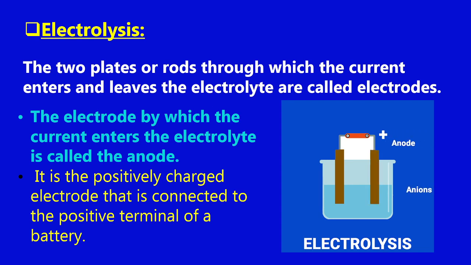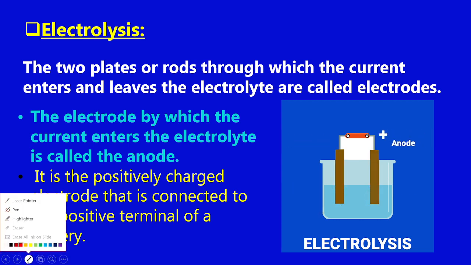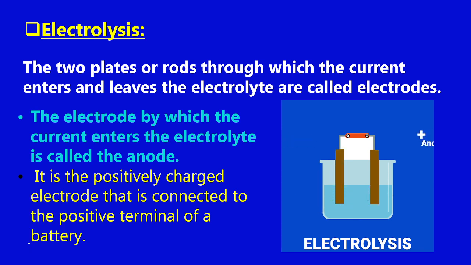So let us understand this electrolysis. We have just now seen that when electric current passes through an electrolyte, some kind of chemical reaction takes place, and that process is termed as electrolysis, isn't it? Now for electrolysis to take place, you need certain things.